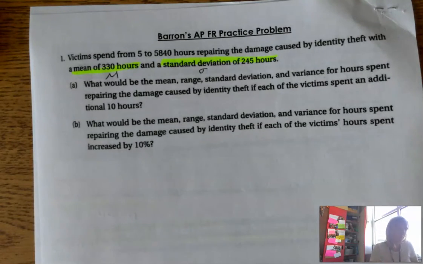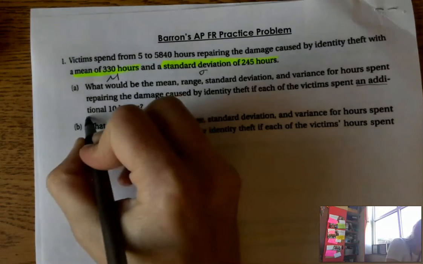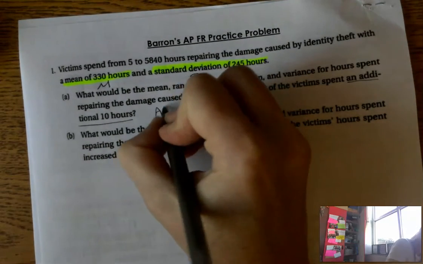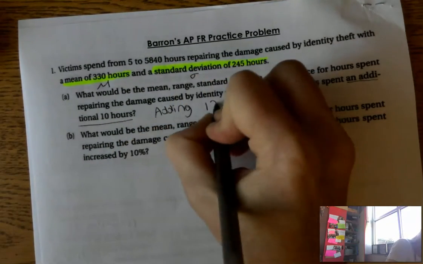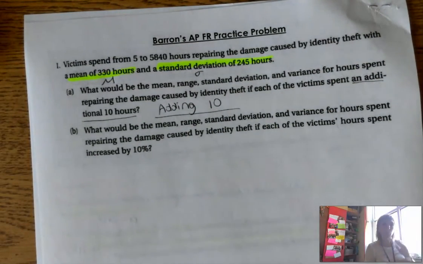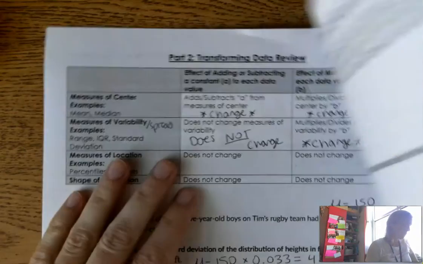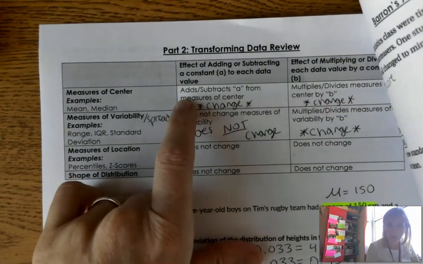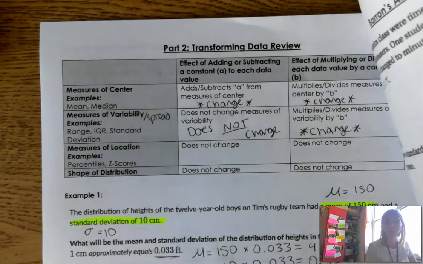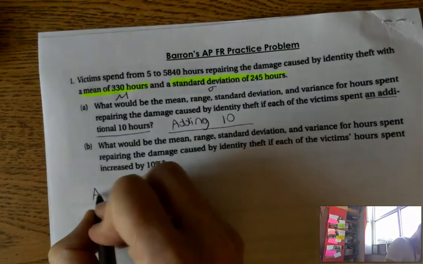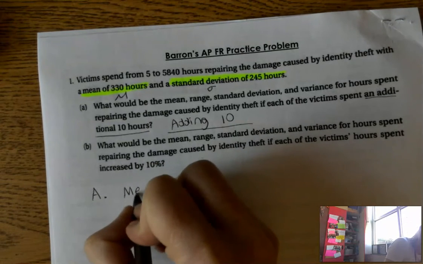All right, so if we spend an additional 10 hours, what are we doing to every single number in the data set? We're adding 10. All right, so we just need to go back to our chart and figure out what will be affected by adding 10 and what won't be affected. So remember, back at this chart, adding or subtracting, my measure of center changes, but my measure of spread does not change. All right, so let's figure out which one's a measure of center and which one's a measure of spread.